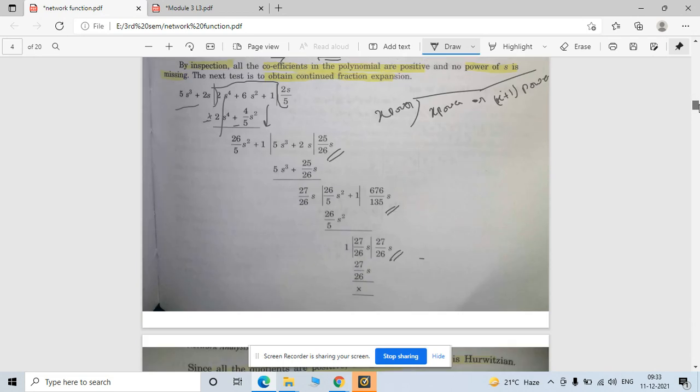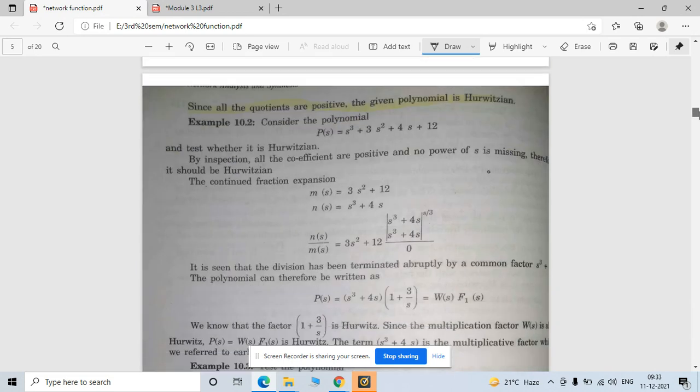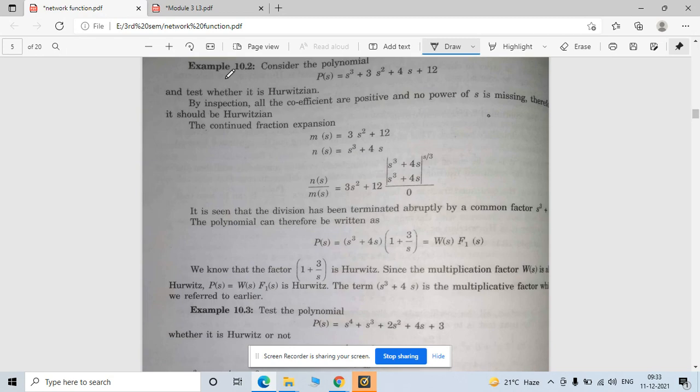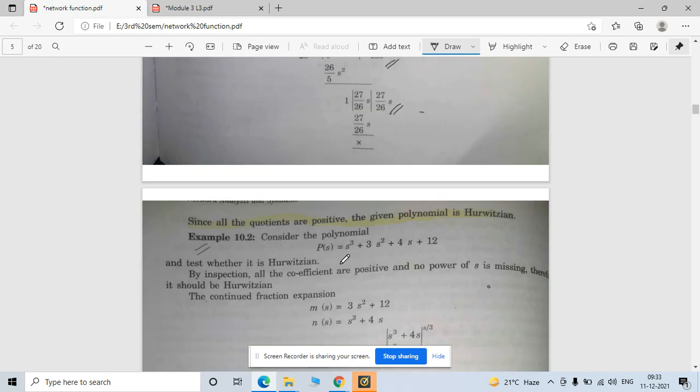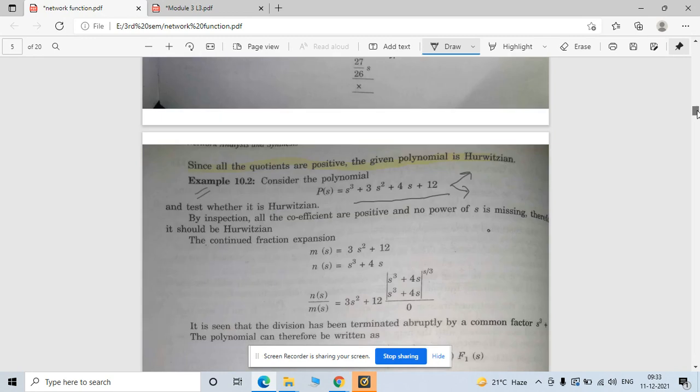Okay, so this is one thing, and the second example is also taken here. See, now here is given s cube plus 3s square plus 4s plus 12. Now in that question, you first have to find out the even and odd parts of that function, right?